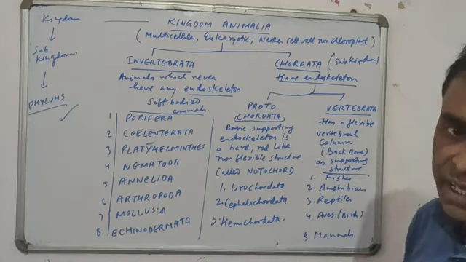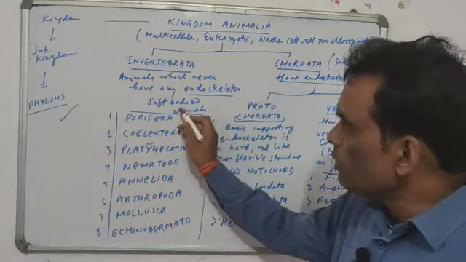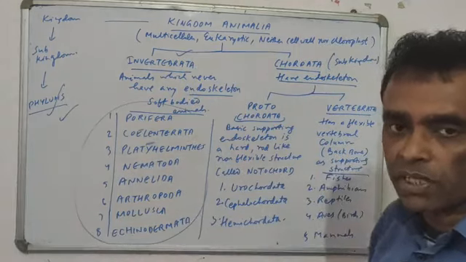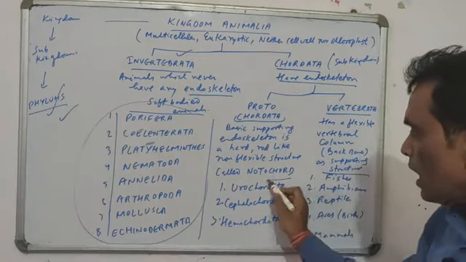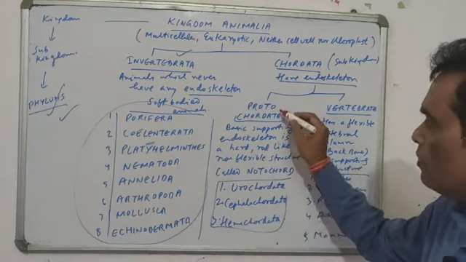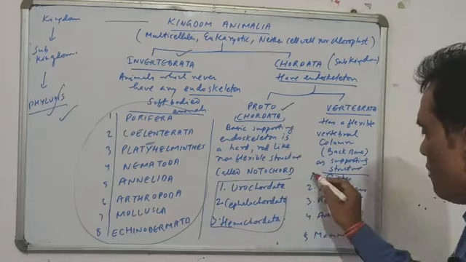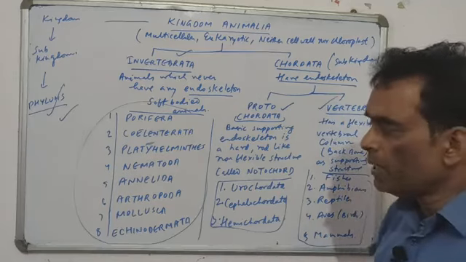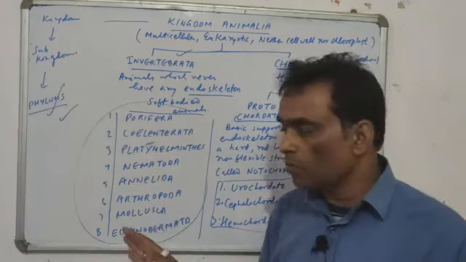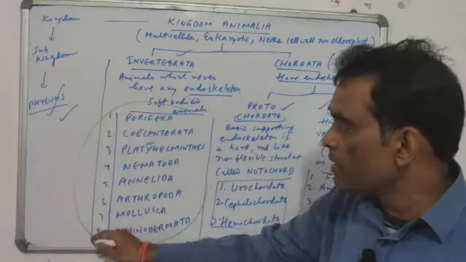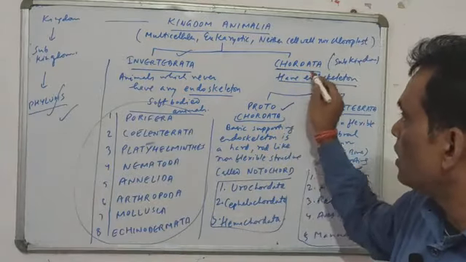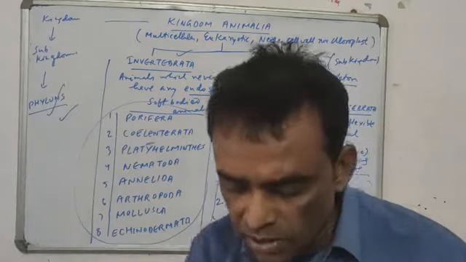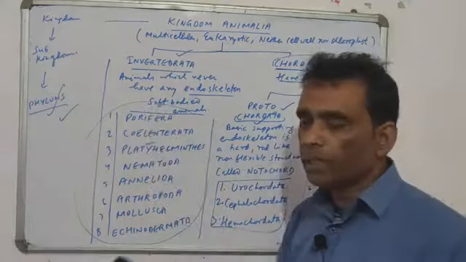So in this 9th standard, you have to study about these 8 phylums of the subkingdom Invertebrata, the 3 classes of the phylum Protochordata, and 5 classes of the phylum Vertebrata. So I will make 2 videos now. In this video we will discuss only about invertebrates, and the next video I will talk about chordates, that is both Protochordata and Vertebrata. Let us concentrate in this video only on the invertebrates.